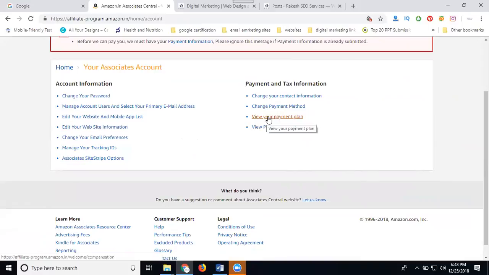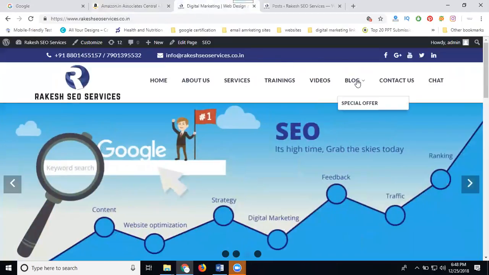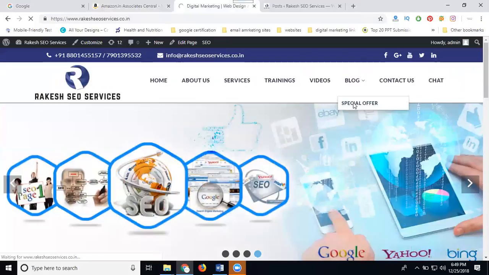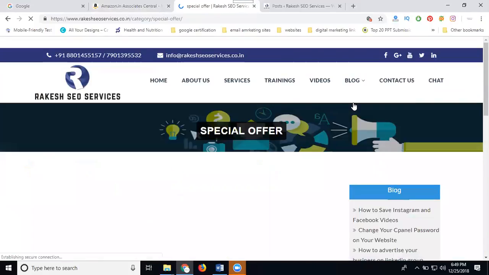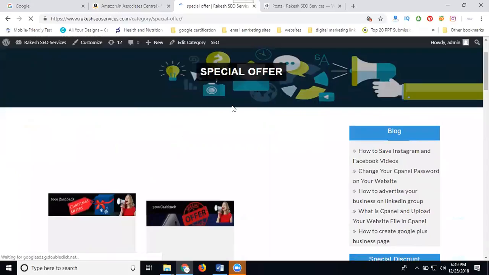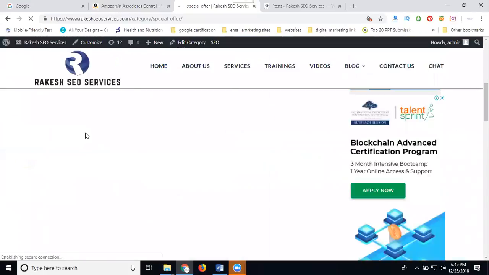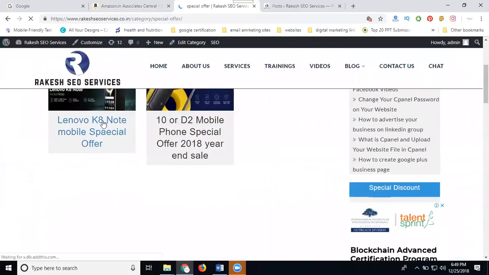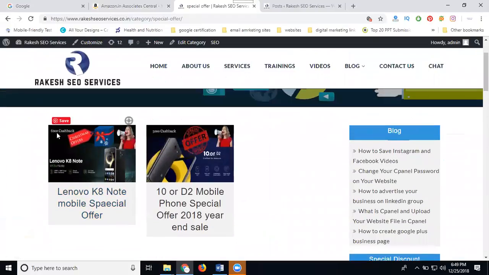But any discounts you mention should only be for the product discount. Don't mention your own discounts. You mention only the product discount or the cashback they give. You can mention the proper offer with the image. The sales will be done by your account. That is called going to a special offer. People find you only through your title. See this one. Keyword: mobile special offer. So they will click. They will see this one.